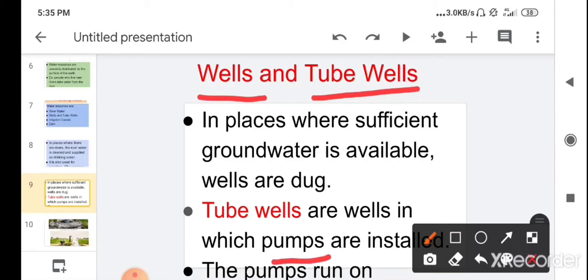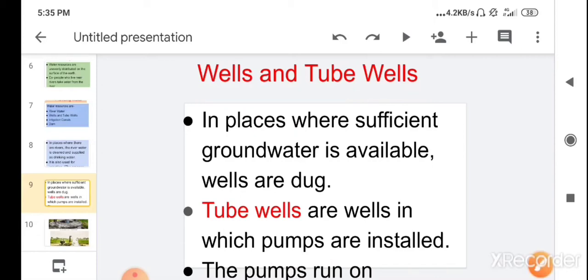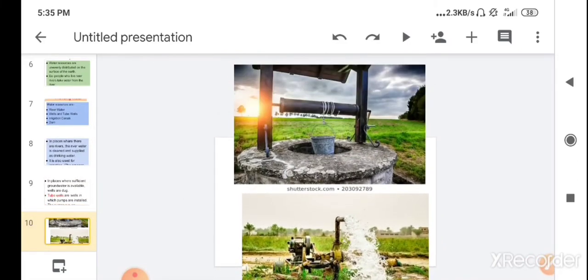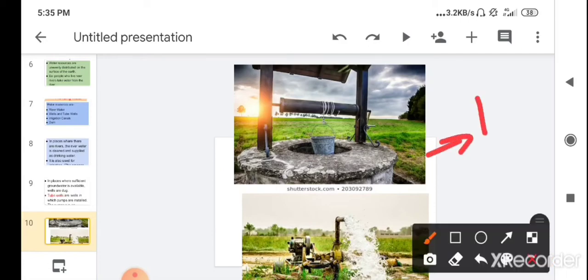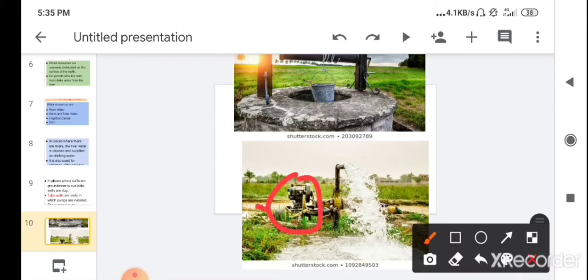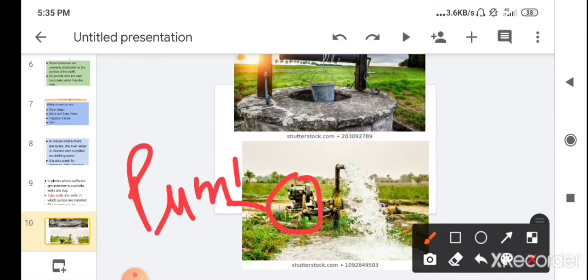And the pump is a complex machine. So the well is a simple machine, but the tube well is a complex machine. Children, here you can see the picture of a well and a tube well. So this is the picture of a well and this is the picture of a tube well. Here you can see the help of a pump. This is the pump. So by the use of the pump, the water is used for the irrigation.